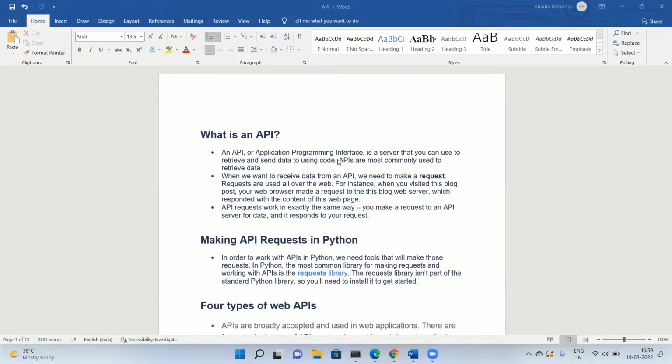So there will be a layer in between. Uber and Ola will make a request to the Google Maps API, and the Google Maps API will request the main Google Maps systems, and from there we get a response. Basically, it is a type of messenger which transfers data from one place to another.